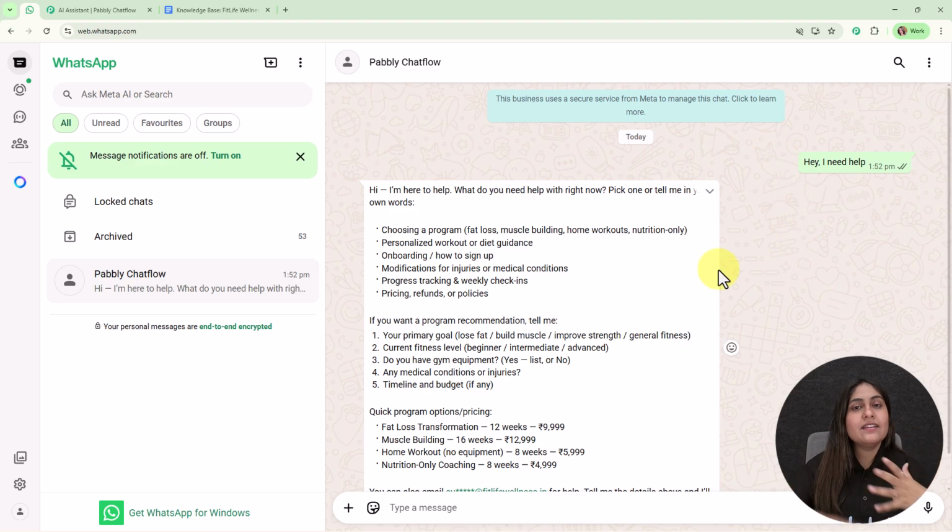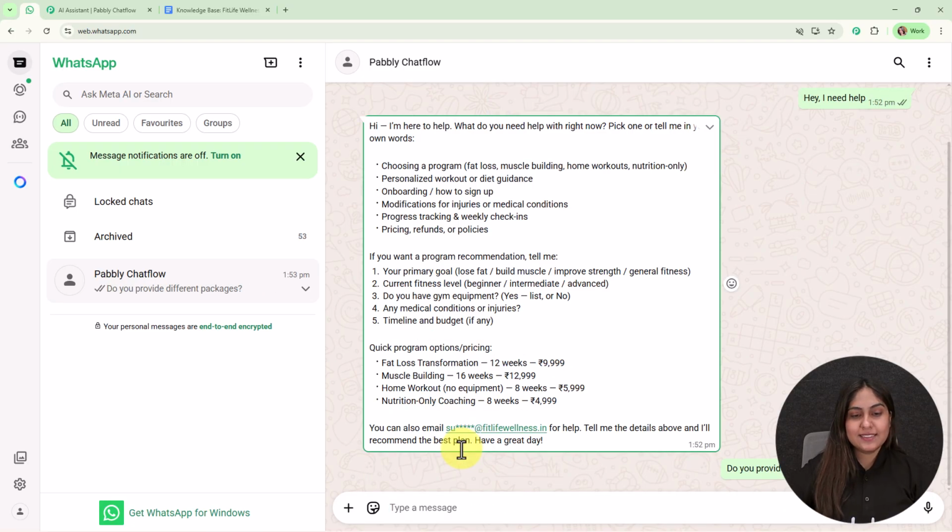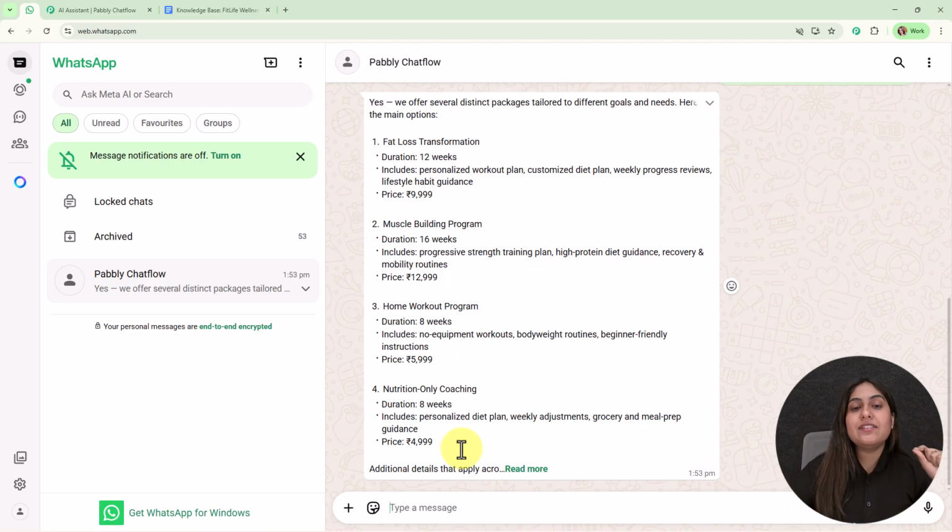So basically here I run a fitness studio and I have built the WhatsApp agent for the same. So now we are going to ask some basic FAQs from this agent to see how it replies to my customer queries. So the first question is, do you provide different packages? And you can see we have received an instant reply with all the different packages that my fitness studio offers.